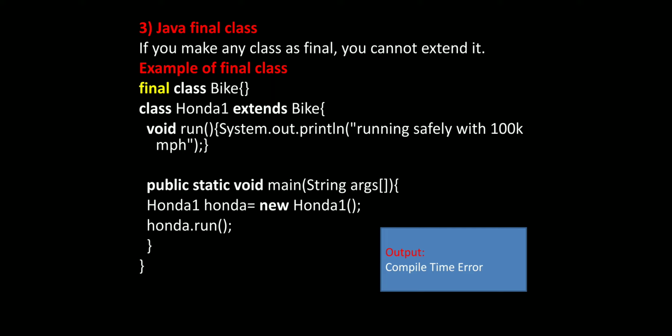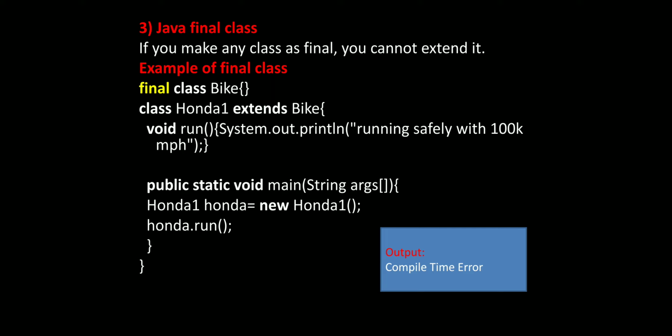In this class we write the void run method. In this method I am going to print a value, that is running safely with 100 km per hour. Again I am going to close this run method.